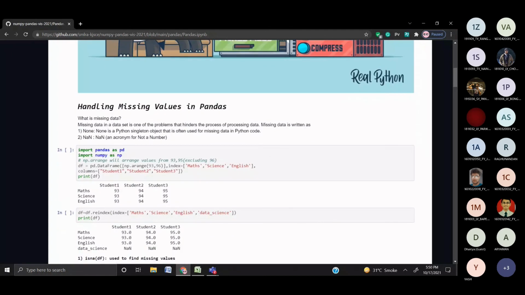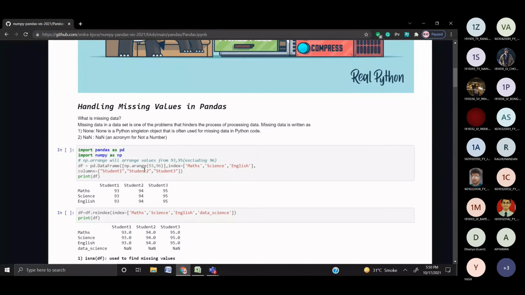To understand this, we'll take a very basic example. Since this is a very basic example and we aren't using a huge data set, I think Jatin has given the link. You can code along and try out whatever values you want to change and try out all these functions too. First I'll import pandas and NumPy.